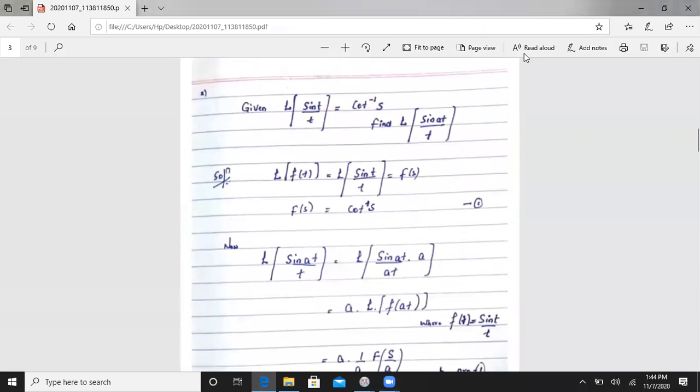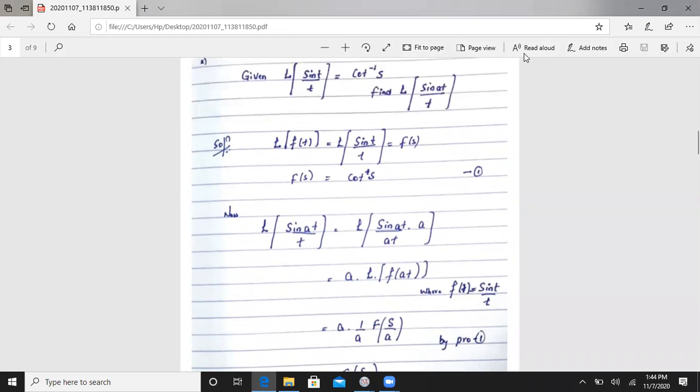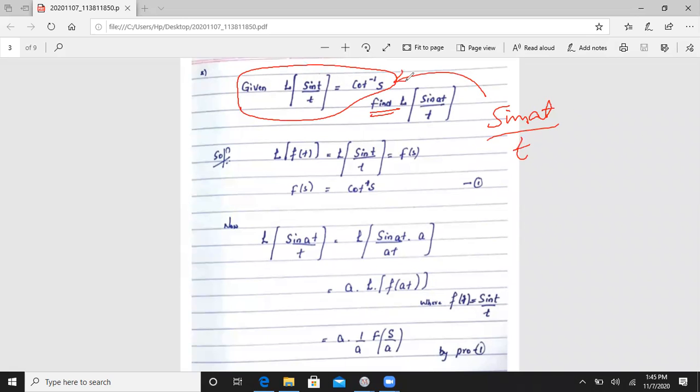We will see some examples on this. This is our given equation, that is Laplace transformation of sin t divided by t is equal to cot inverse of s. Then we will find Laplace transformation of sin of at divided by t. We have to find sin of at by t using this function.